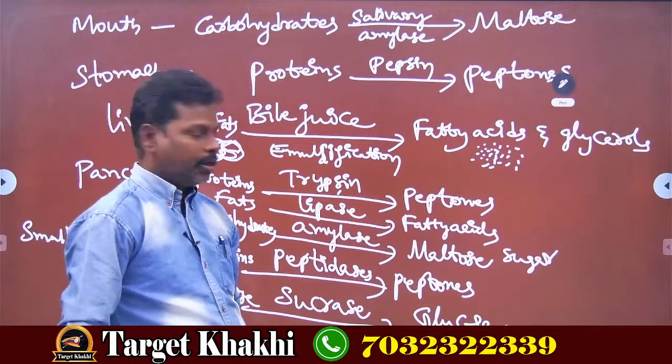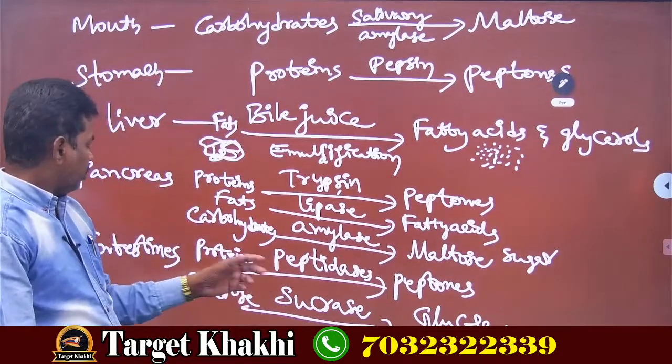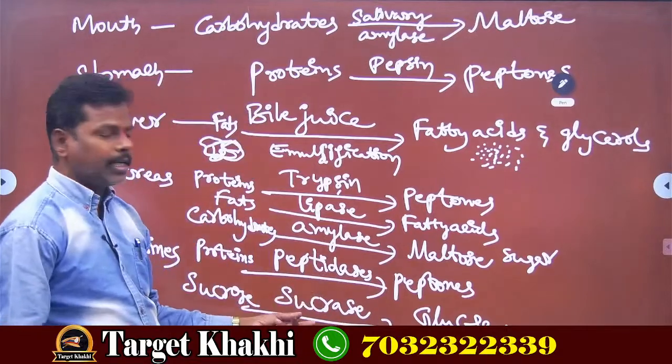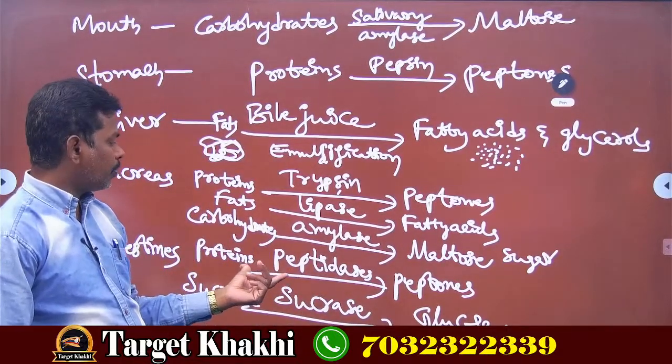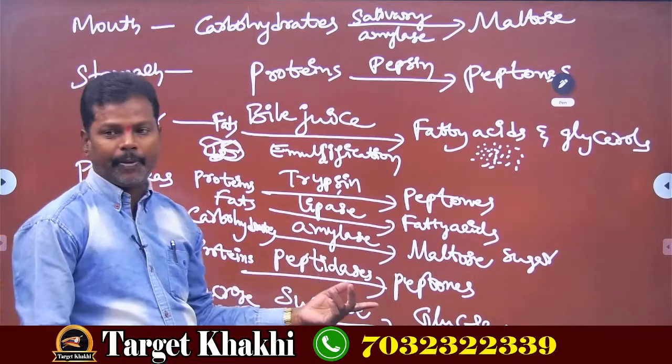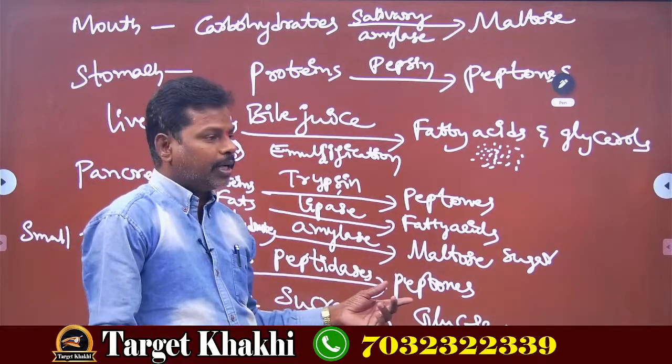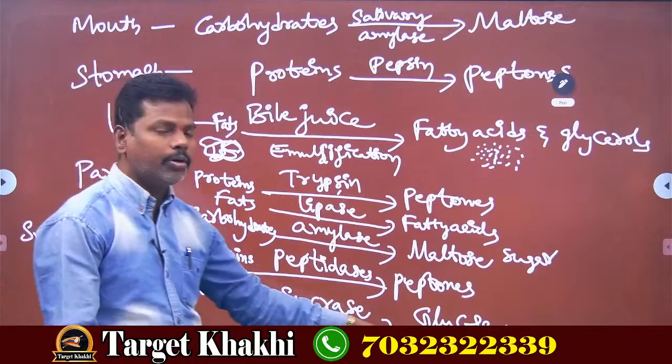Everybody understood? So, from the small intestine, 2 enzymes are secreted: peptidases and sucrase. Peptidases converts proteins into peptones and peptides also. Next, the last one is sucrase. Sucrase converts sucrose into glucose.